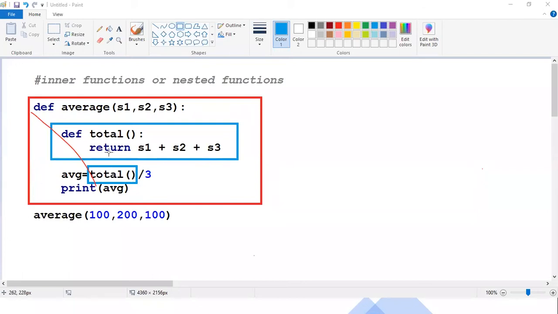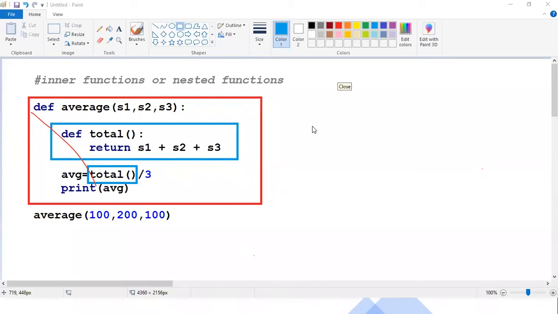See, it will make modularity. This inner function will make the code modular, but it is accessed by only the average function, not any other function. That is the situation when we go with the total function, guys. I hope this is clear to you all, the inner function scope.